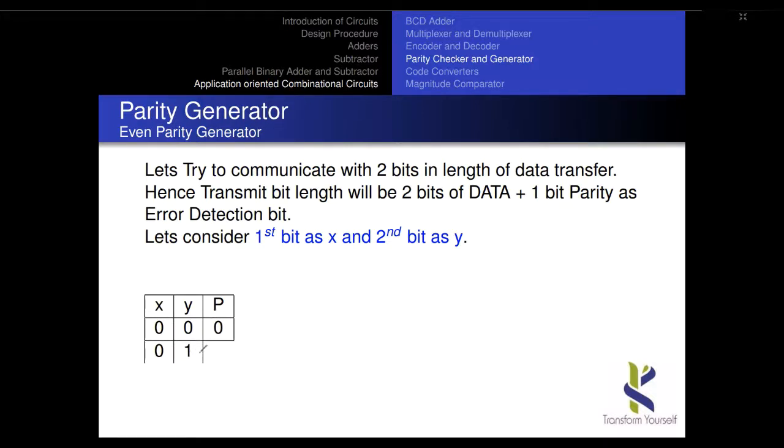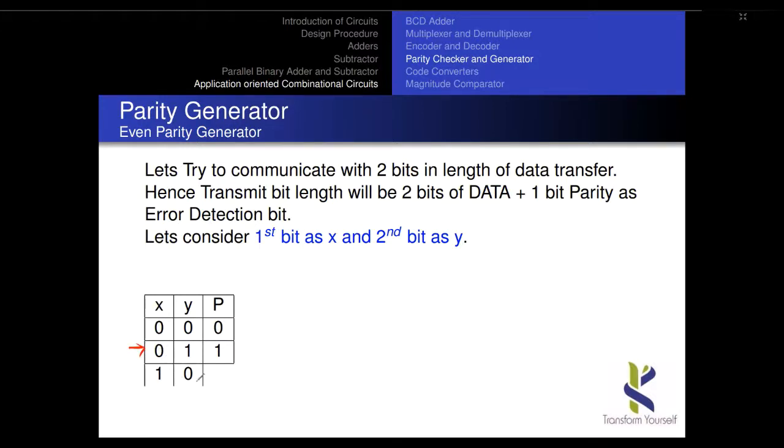See, in the second example, whether my first bit is 0 and second bit is 1, or first bit is 1 and second bit is 0, whatever the sequence, the total number of ones in my data is odd. So if I want to make it even, I will put the parity bit as 1. Hence I have an even number of ones.